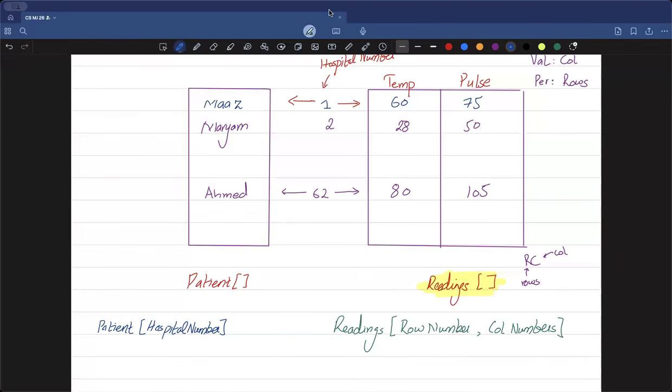Now the problem is a month could have 28 days, a month could have 30 days, and a month could also have 31 days. Now should I make an array of 31, or of 30, or of 28? So what I did was I created an array of 30 months and I added a comment next to it that assuming all the months are of 30 days. So now the examiner knows that I know the relevant concept, but I took an assumption.